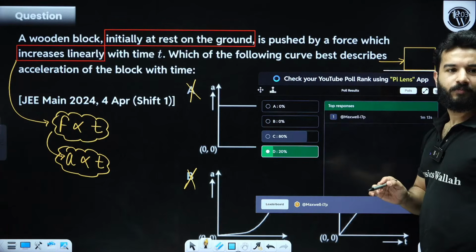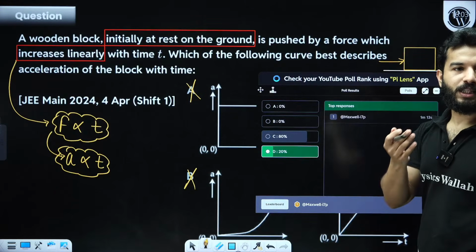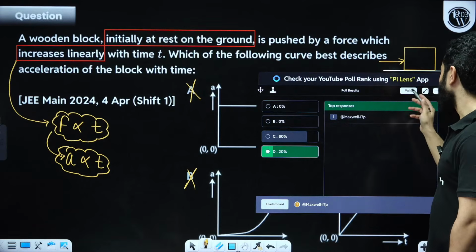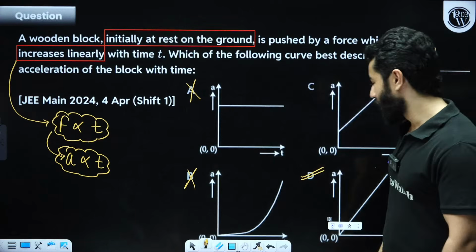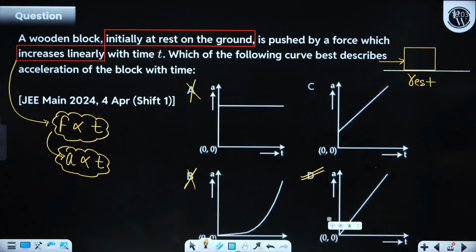Maxwell, good. Please give me reason. I have given you my reason. If you have any doubt, do let me know. According to me, answer should be D. I am waiting for you guys. If you have any doubt, please let me know. Clear?